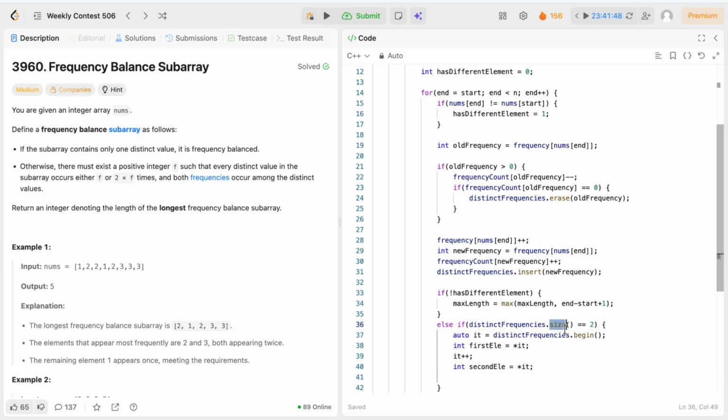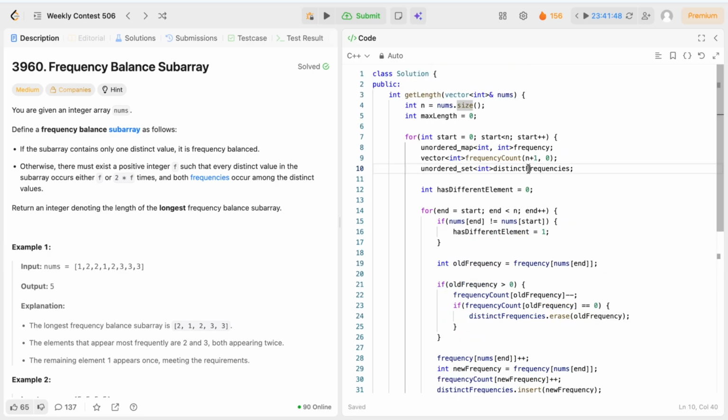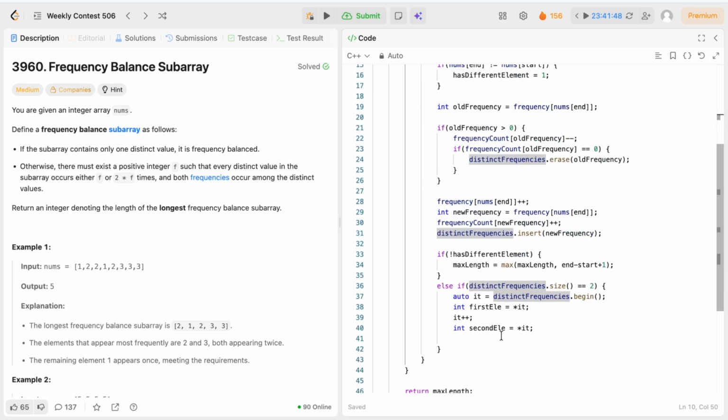Now since it is an unordered set, it is not fixed that the first element will be smaller or the second element will be smaller. That's why we first fetch the elements, then find which is smaller. Small frequency equal to minimum of first element comma second element, and large frequency equal to max of first element comma second element.